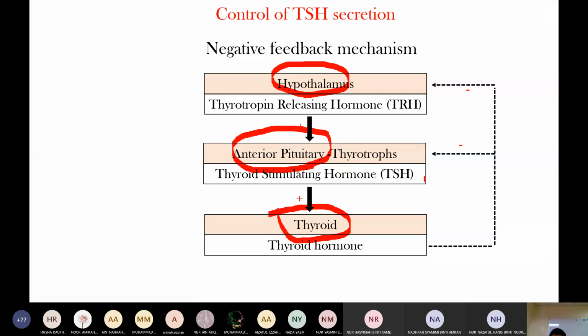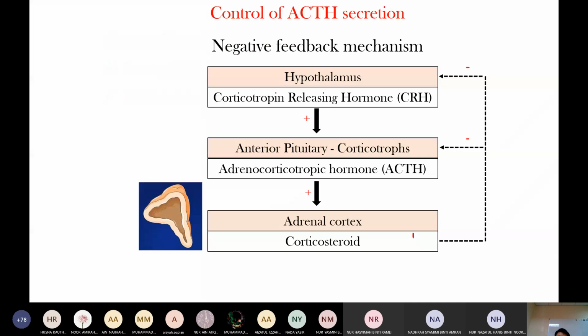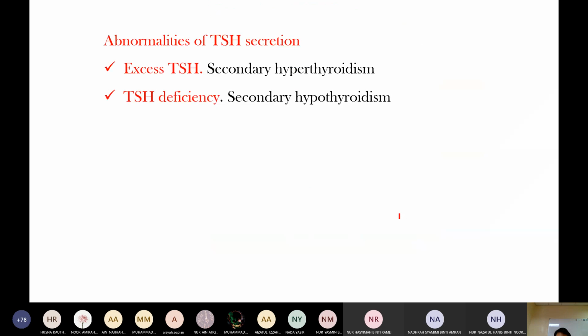This is secondary hypothyroidism. Anterior pituitary pathology with excess TSH secretion leads to hyperthyroidism. So this is secondary hyperthyroidism, same as the hyperthyroidism we discussed in the hyperthyroid lecture.